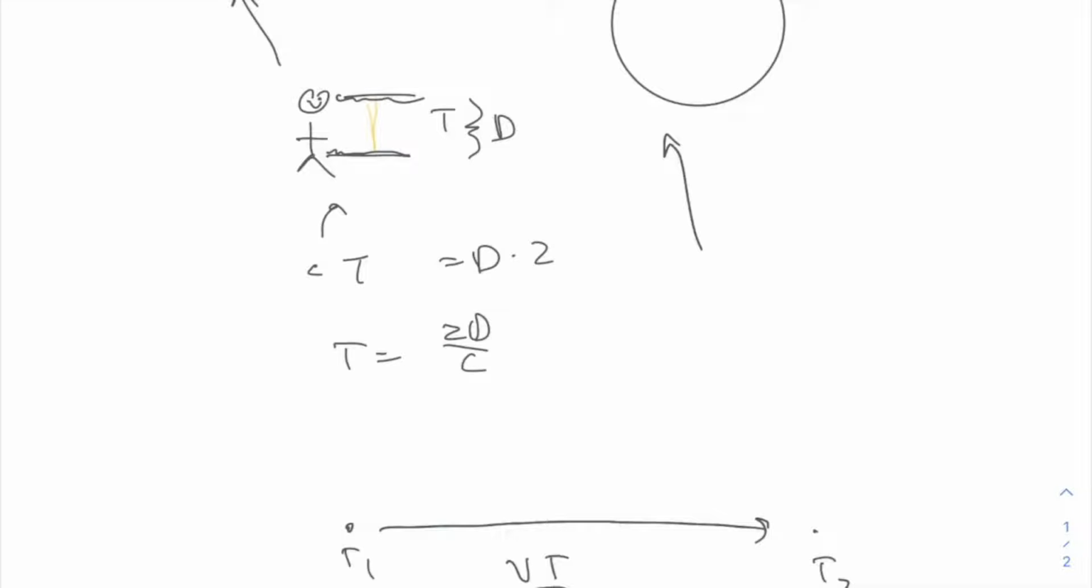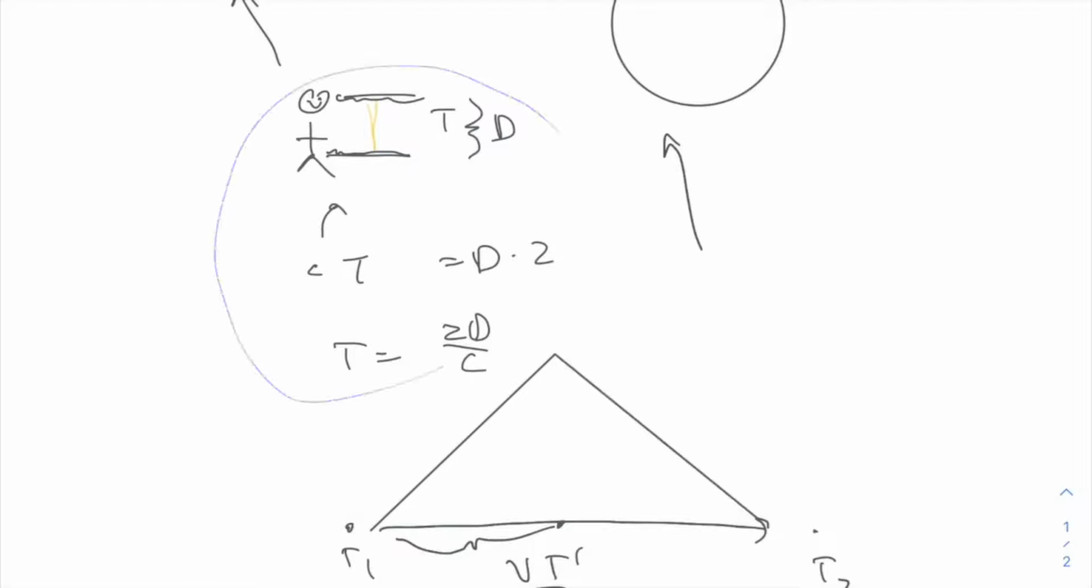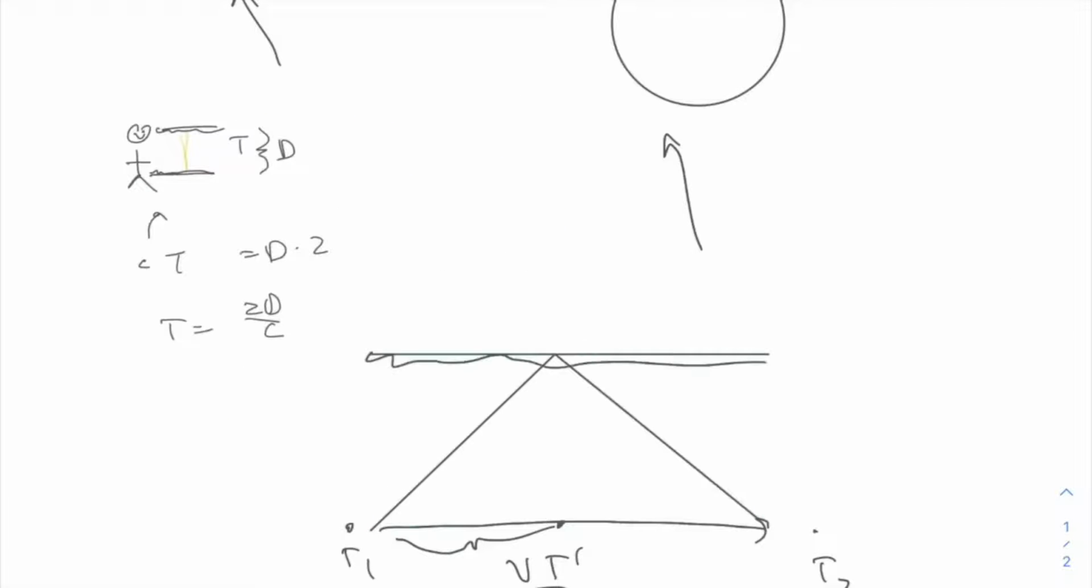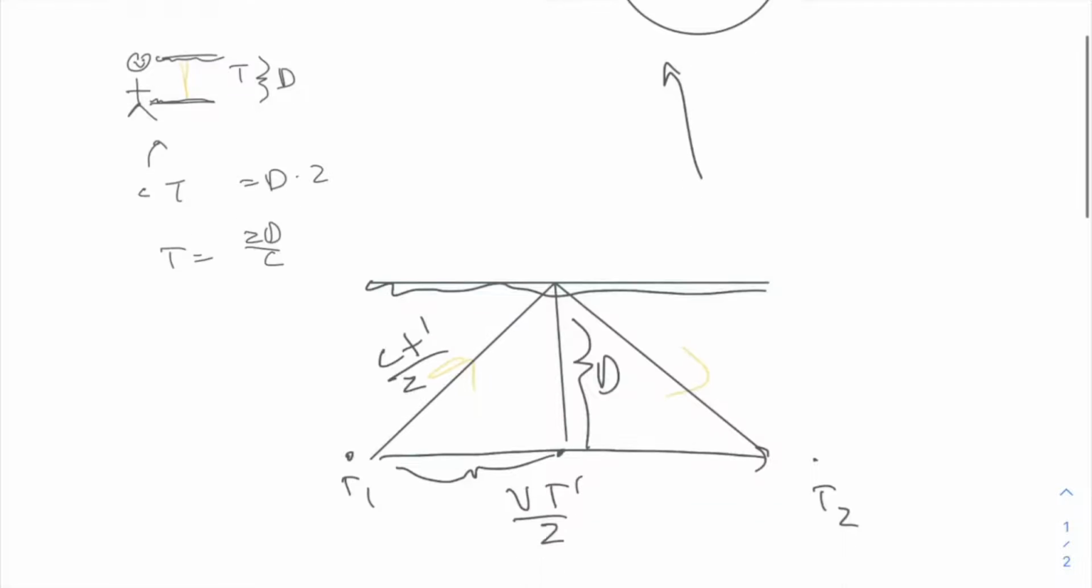However, from the perspective of you on Earth, light does not take the same path. So during t prime, your spaceship travels a distance v times t prime. Each half is equal to v times t prime over 2. The distance that light travels, however, is equal to the hypotenuse of the triangle, or the speed, which is c, times t prime over 2.